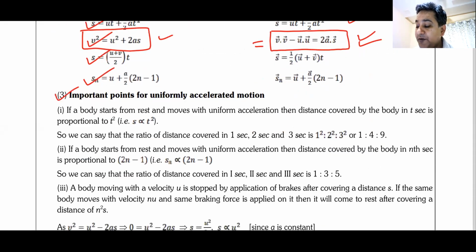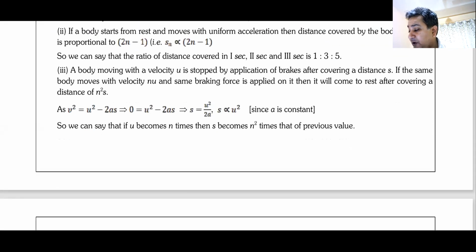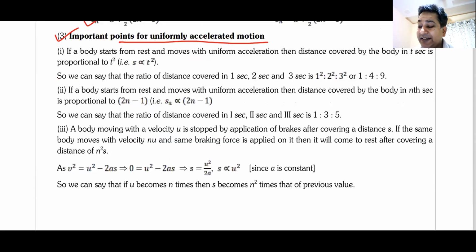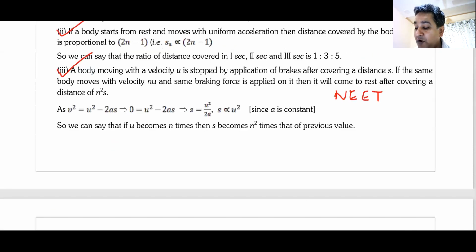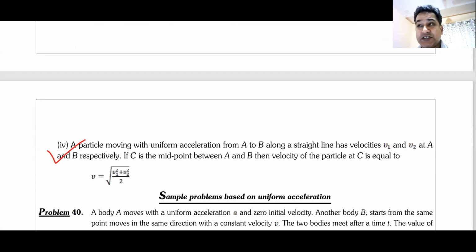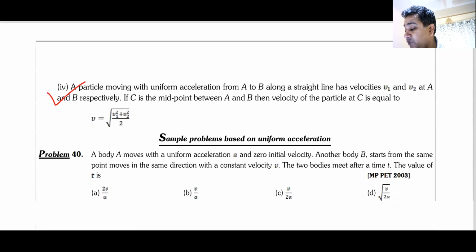Then we have important points for uniformly accelerated motion. Just go through these points. All of them may be directly asked in your NEET exam. There are only 4 points. Please go through all these 4 points, and you will see many questions come directly from them.